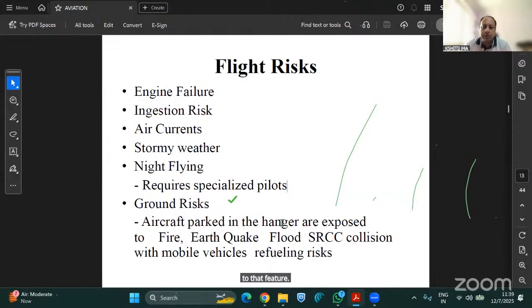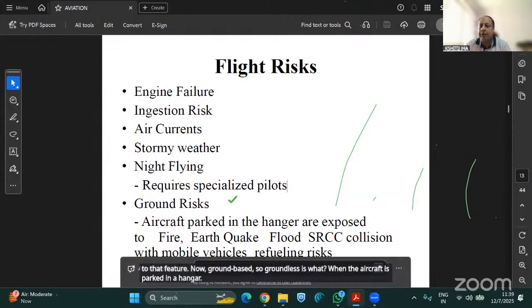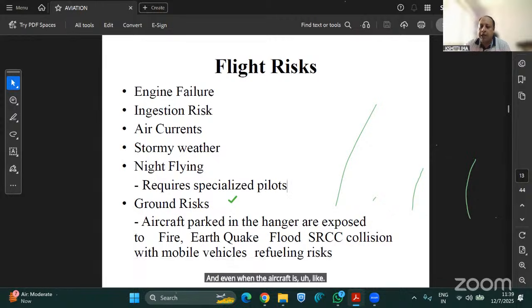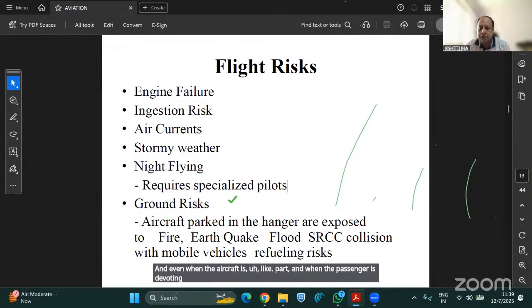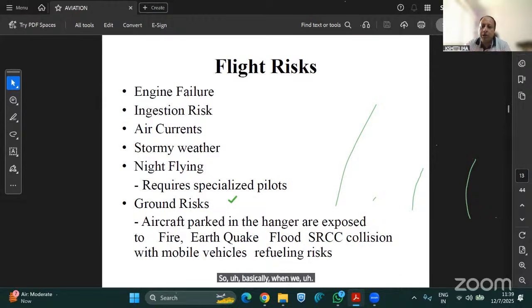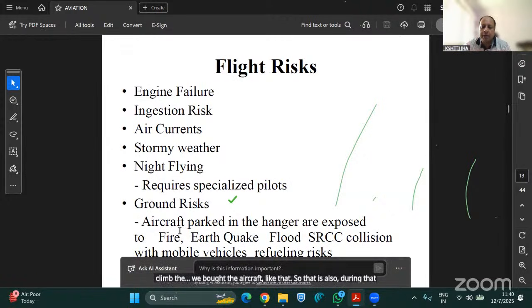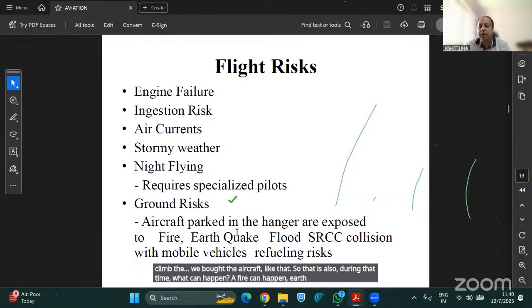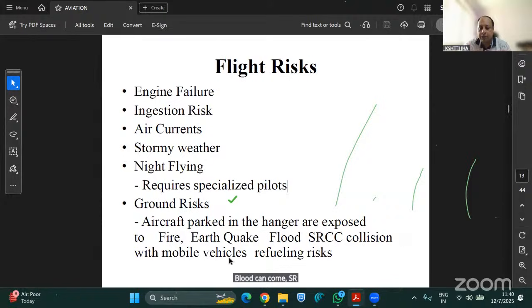Now ground risk. So what is ground risk? It is when the aircraft is parked in the hangar, and even when the aircraft is parked and passengers are deboarding through the passenger boarding bridges, you must have heard what PBB is. Basically, when we board an aircraft at any airport, we go through the passenger boarding bridges, which get aligned with the door of the aircraft, and we board the aircraft like that. During that time a fire can happen, earthquake damage can happen, flood can come, SRCC, collision with mobile vehicles, and refueling risk. So collision risks are also there.